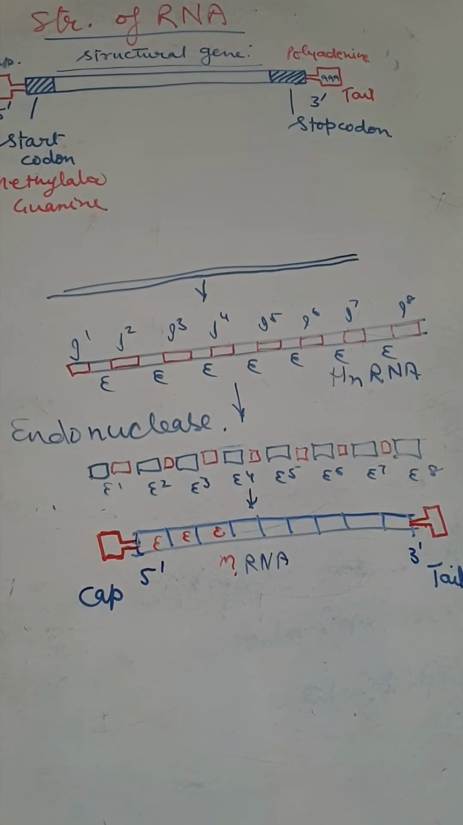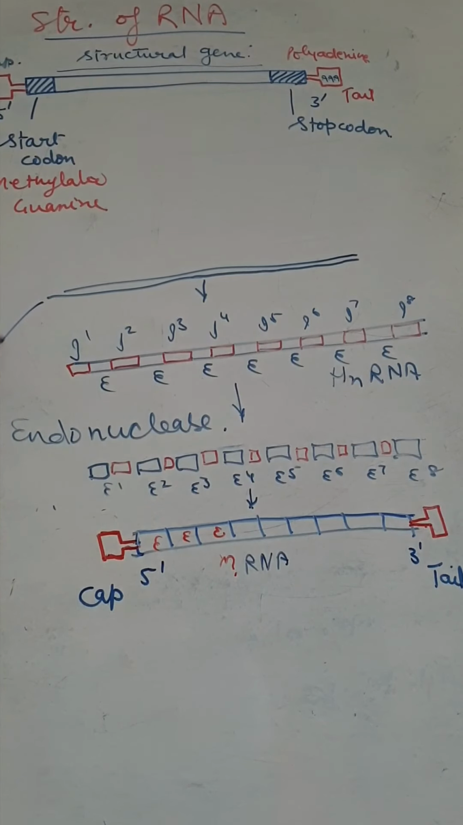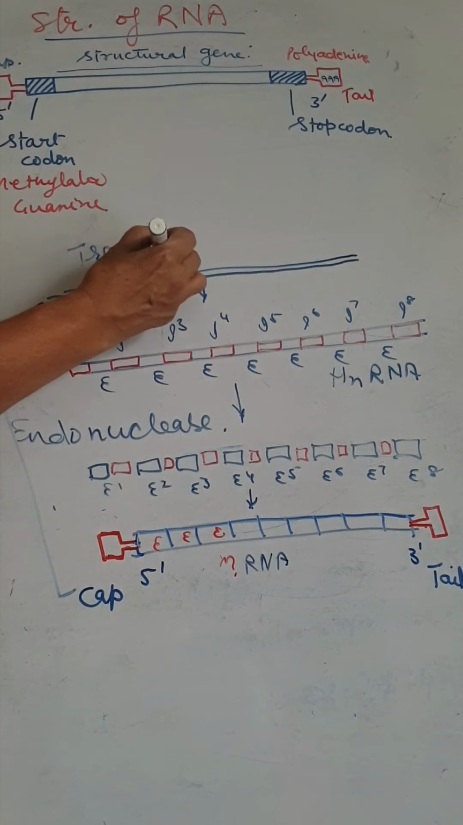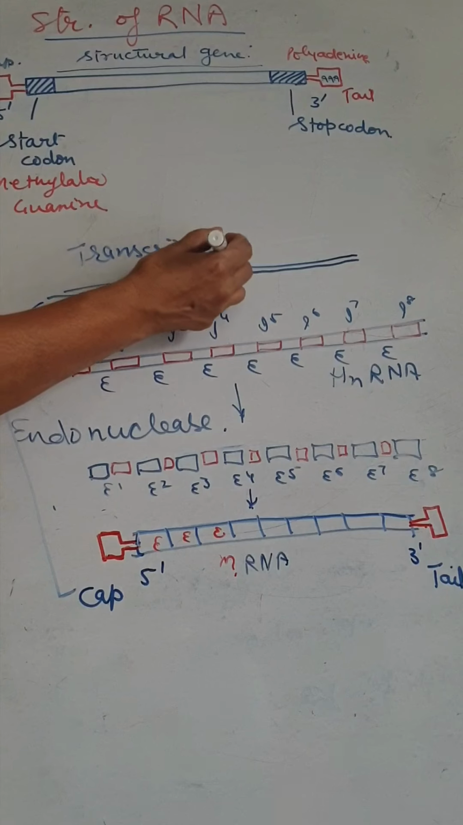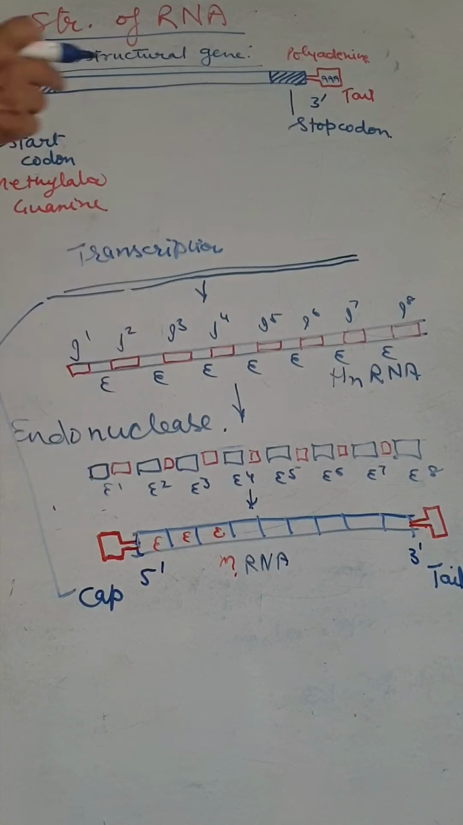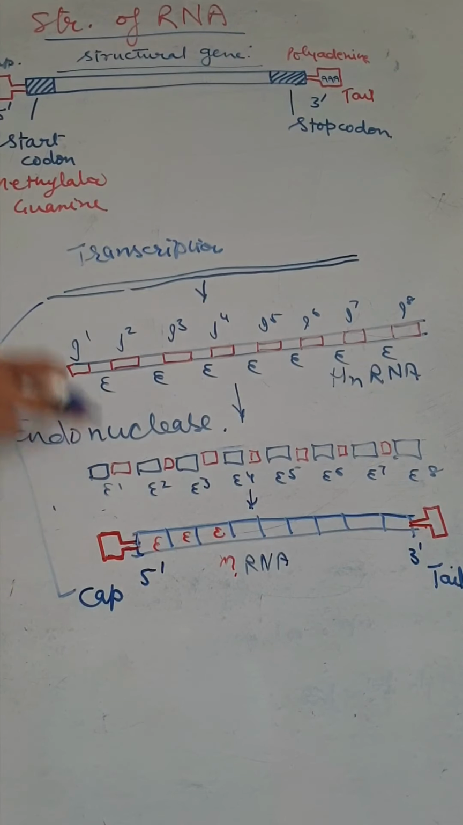This process, from the formation of mRNA from DNA, is called transcription. From the DNA, the mRNA is formed in the nucleus. When the mRNA is formed, it comes out from the nucleus and helps in protein synthesis. So the formation of mRNA from DNA is called transcription.